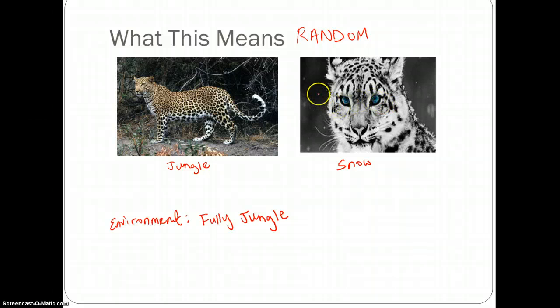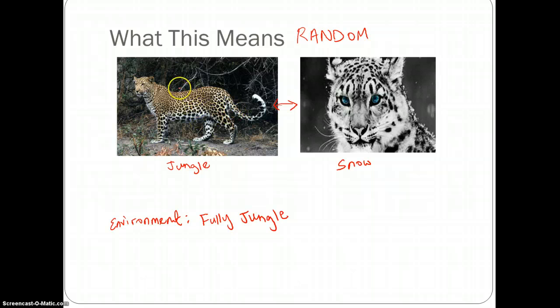But what he's trying to say by natural selection is that the environment will decide which of these two populations of leopards will survive. So let's say the environment turns fully jungle. The snow melts where the snow leopard is living, and it becomes fully jungle. So now the whole planet is in jungle shape, and we have this jungle leopard and this snow leopard living in the same environment.